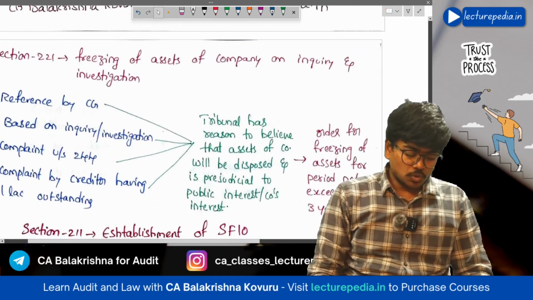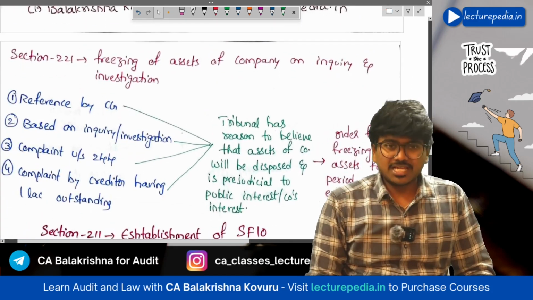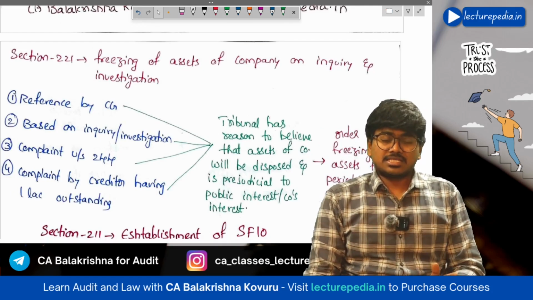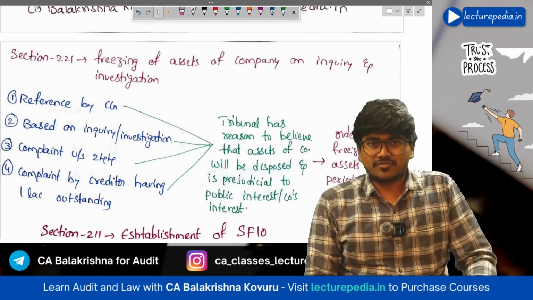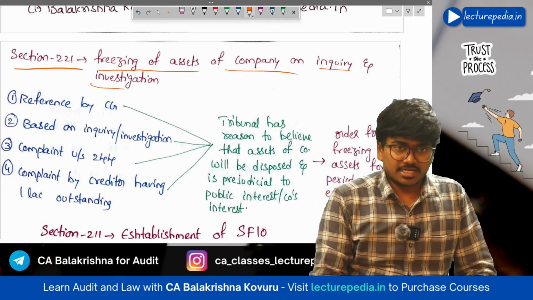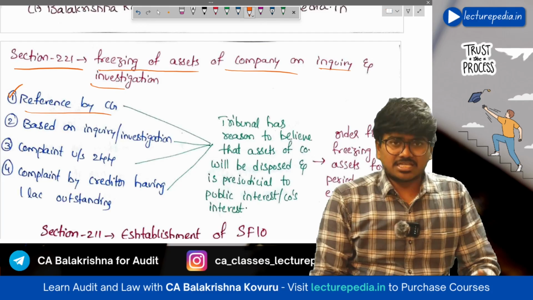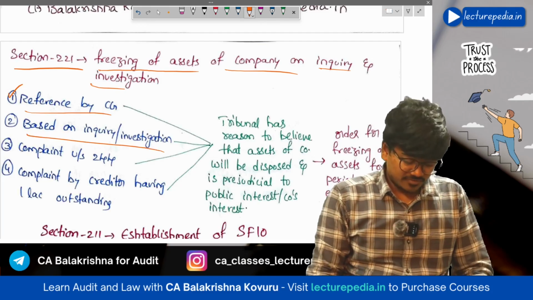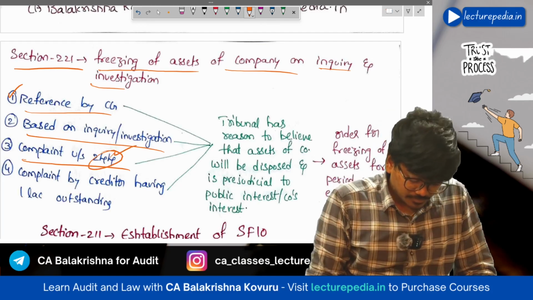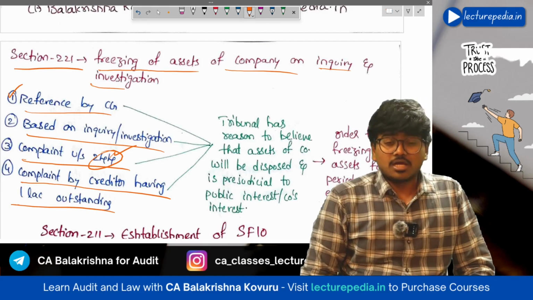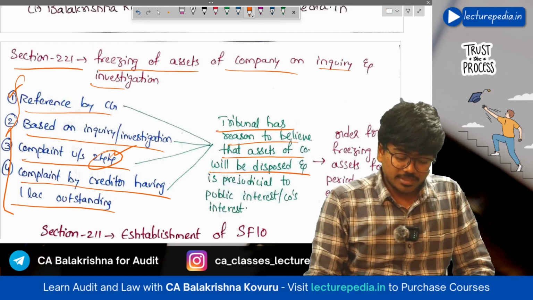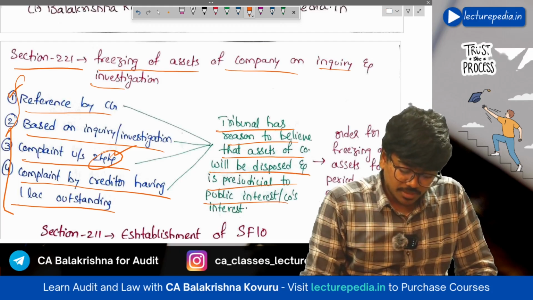Next, section 221. Similarly, like restrictions have been imposed on sale of securities, the same type of restriction can be imposed on other assets of the company also. See, section 221 deals with the freezing of assets of the company on inquiry and investigation on a reference given by central government, or based on inquiry, investigation or complaint under section 244. 244 again goes to mismanagement. Complaint by creditor having 1 lakh outstanding rupees. Okay, based on this, the tribunal has reason to believe that assets of the company will be disposed of and this is prejudicial to public interest or the company's interest.